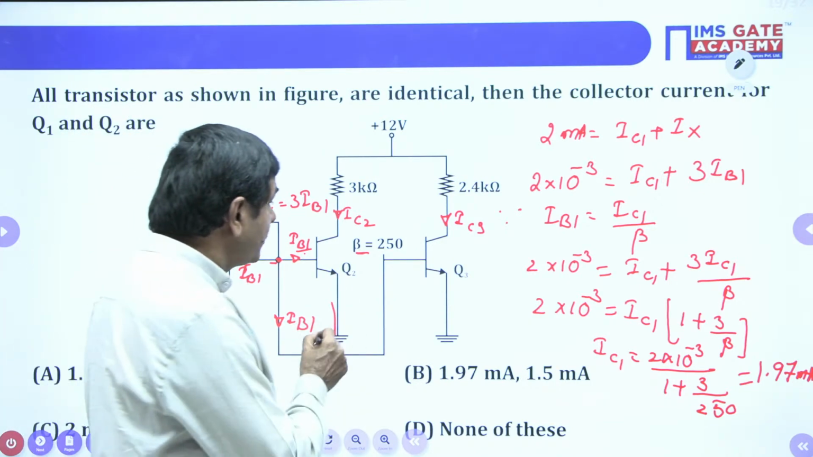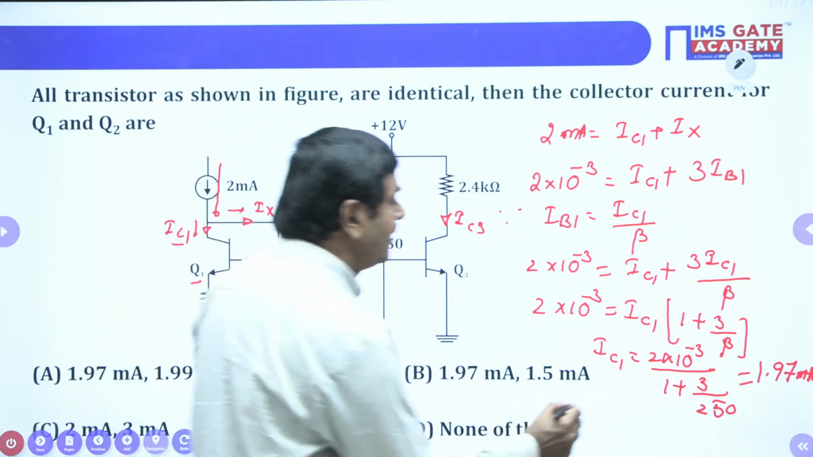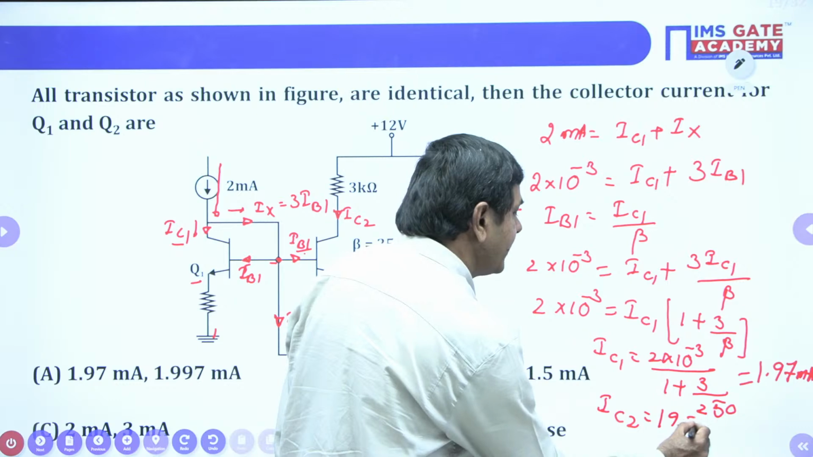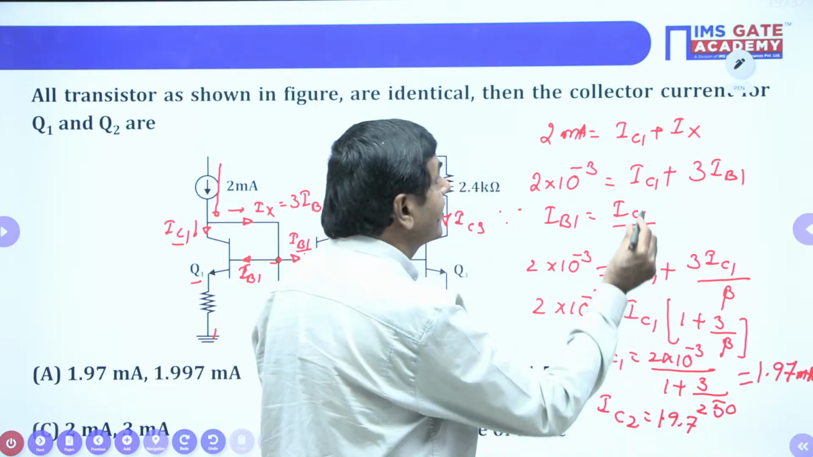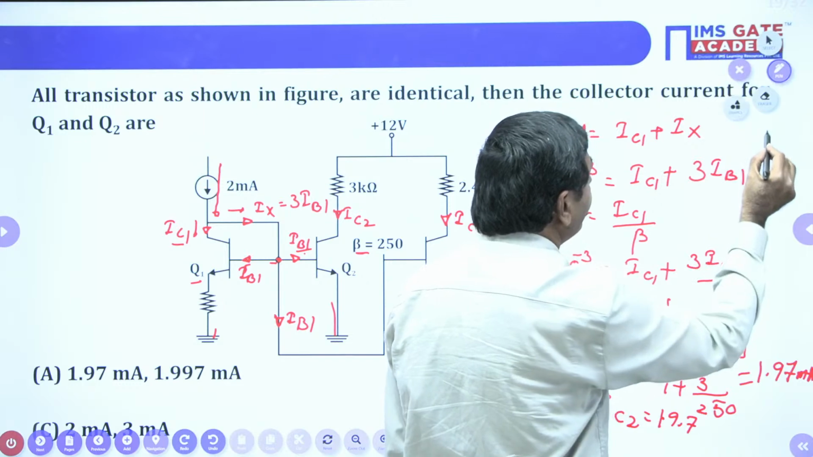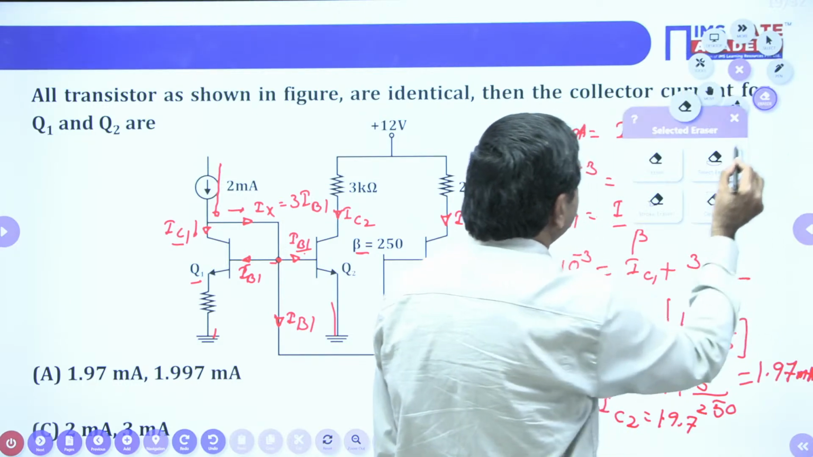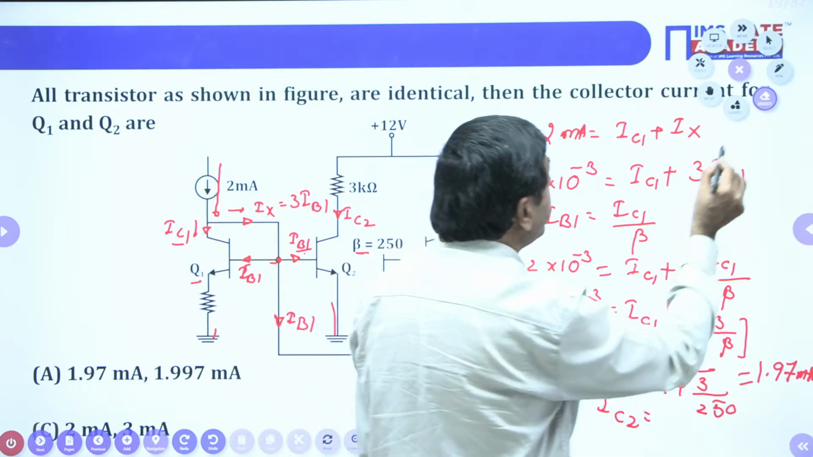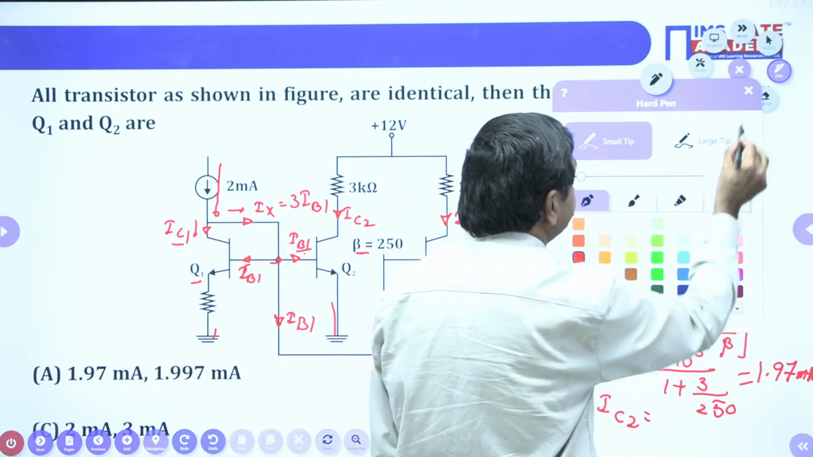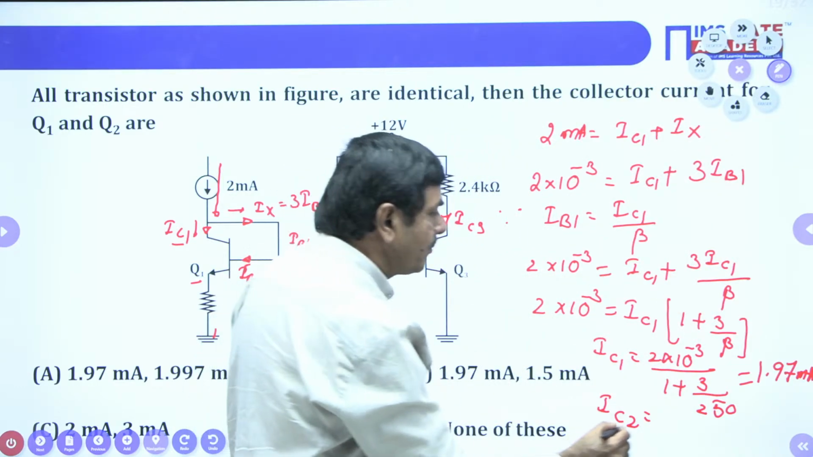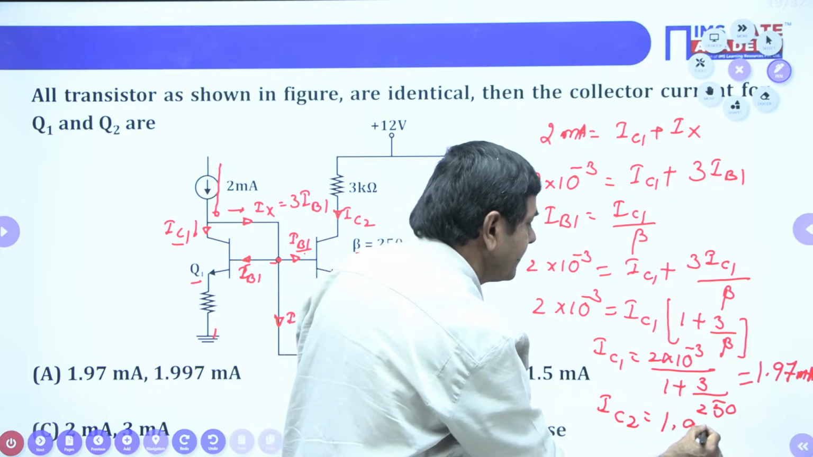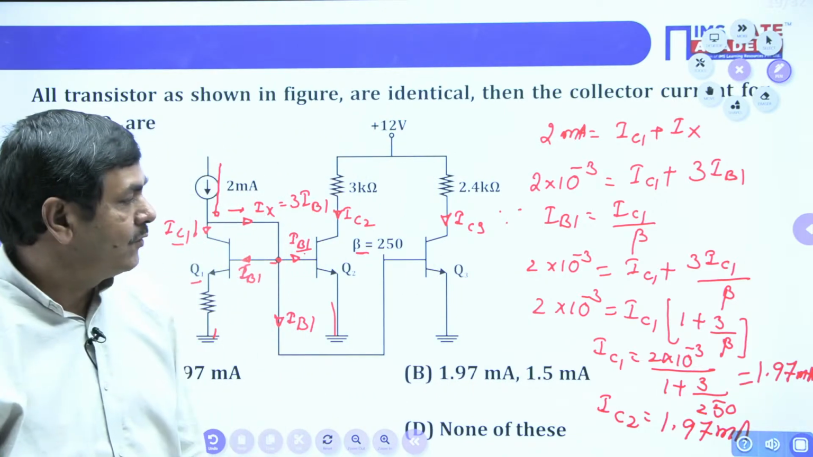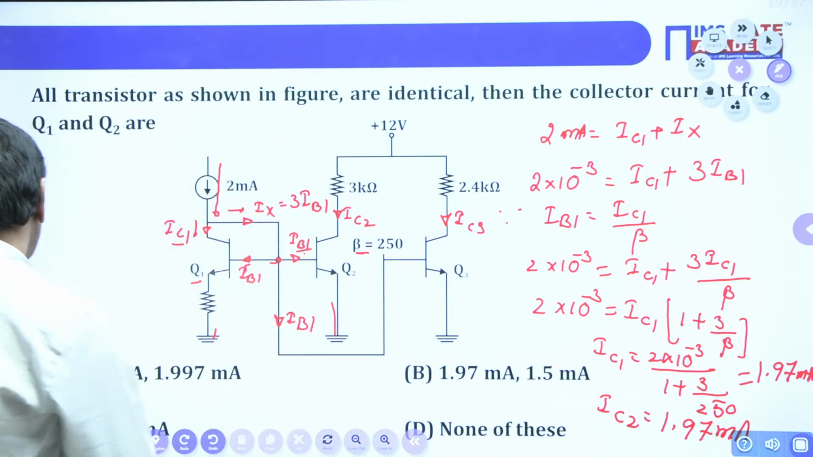So even for the Q2 transistor, it remains the same current. IC2 also is 1.97 milliamperes only. Sorry, I'll write, just wait. IC2 also 1.97 milliamperes. 1.97 milliamperes of current is going to pass, that much current is going to flow. So which option is correct here? Option A is correct in this problem.